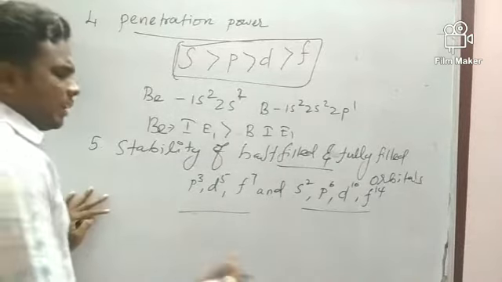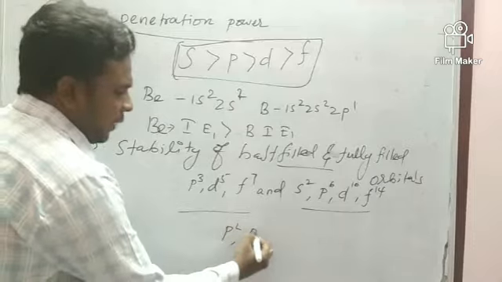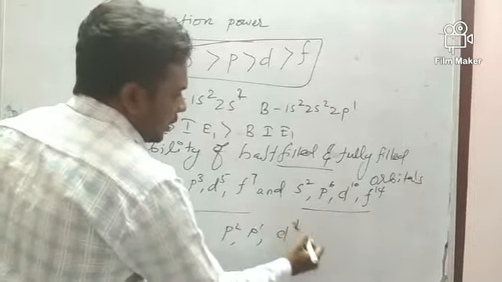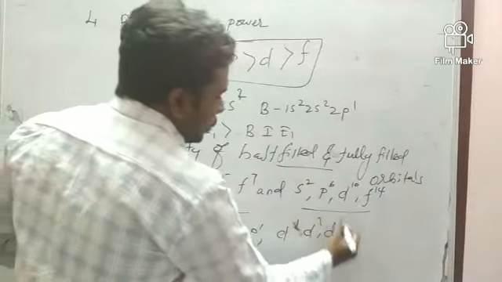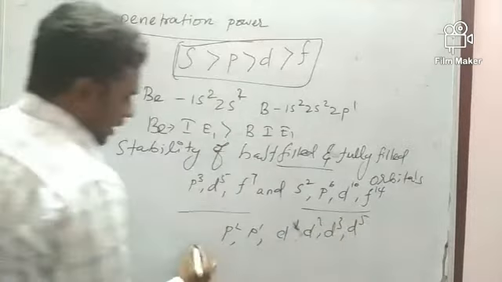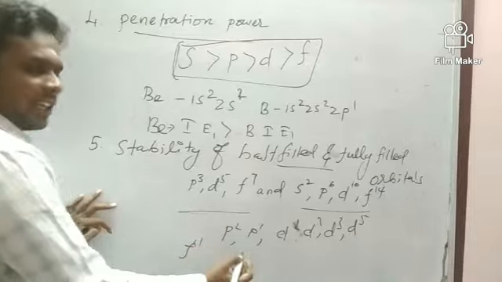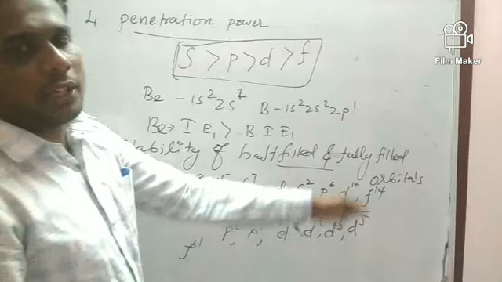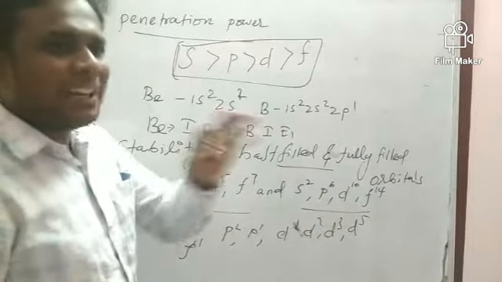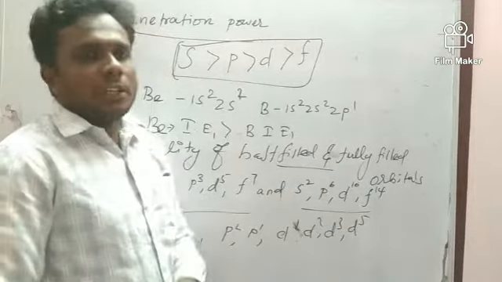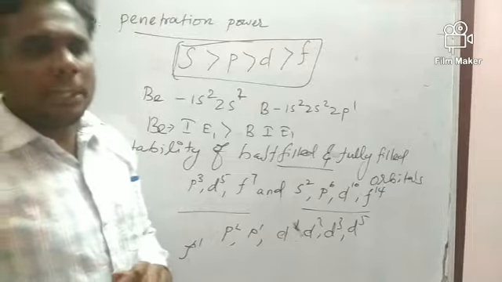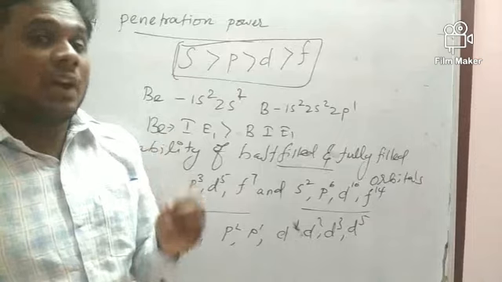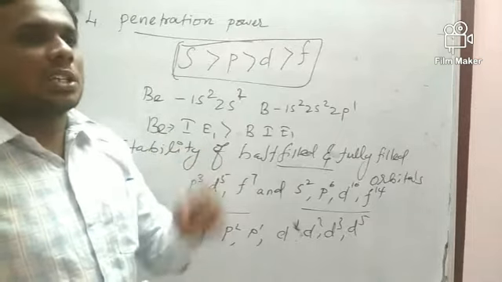Other than these, incomplete orbitals like p2, p1, d1, d2, d3, d4, and similarly f1, f2, f3, f4, f5, f6, up to f8, f9, these are all incomplete orbitals. Incompletely filled orbitals are unstable and will have less ionization potential energy.